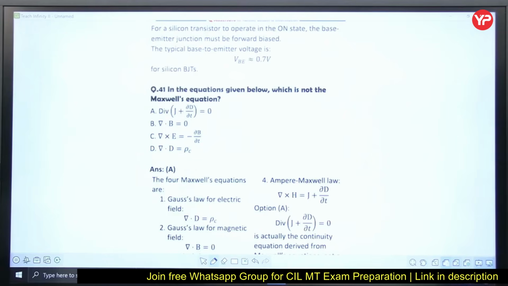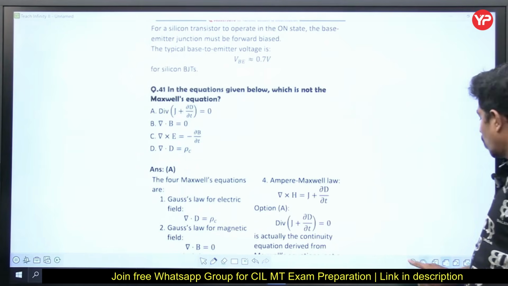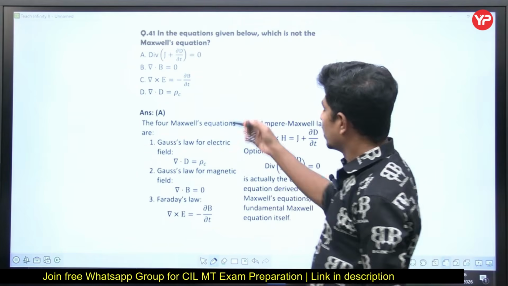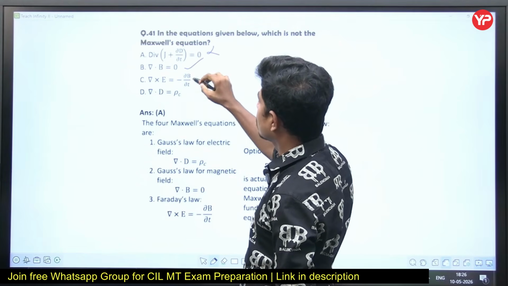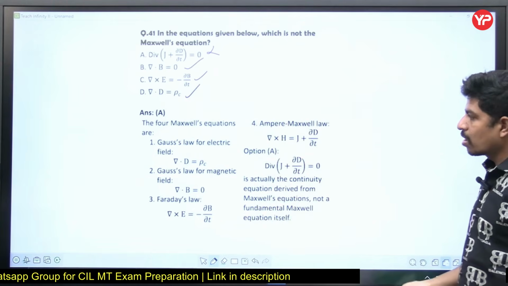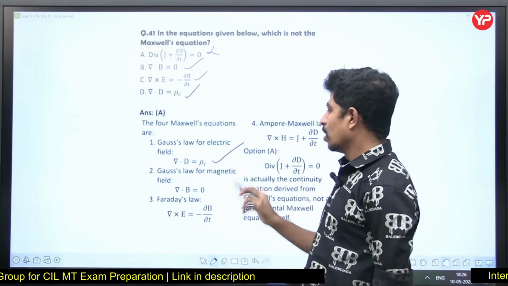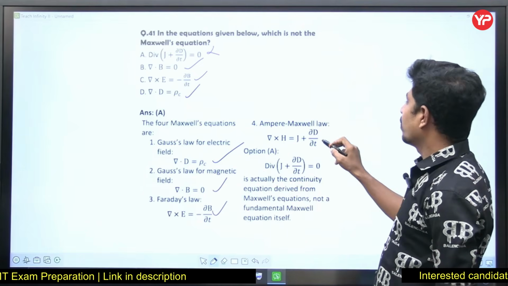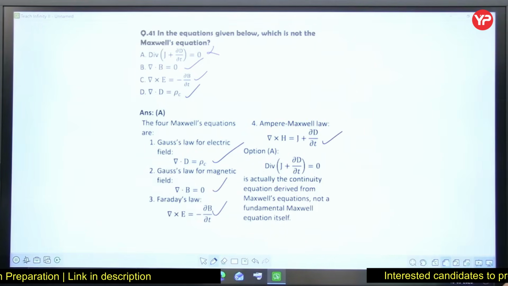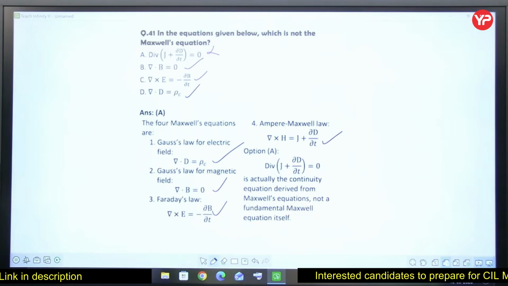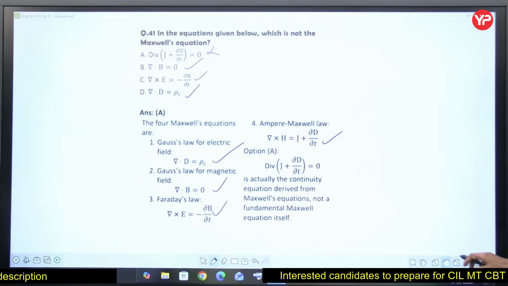In the equations given below, which of the following is not the Maxwell equation? I listed all 4 Maxwell equations here. Gauss law for electric field is this one. Gauss law for magnetic field is this one. Faraday's law is this one. Ampere's Maxwell law is this one. But the first one, divergence of J plus dou D by dou t equal to 0, is not a Maxwell law.